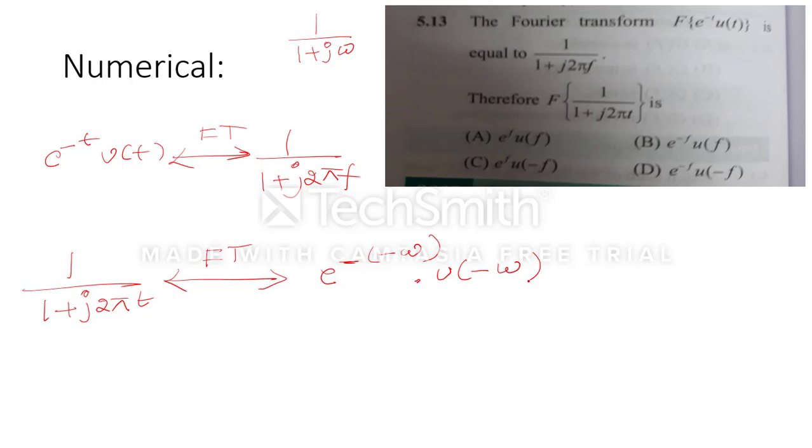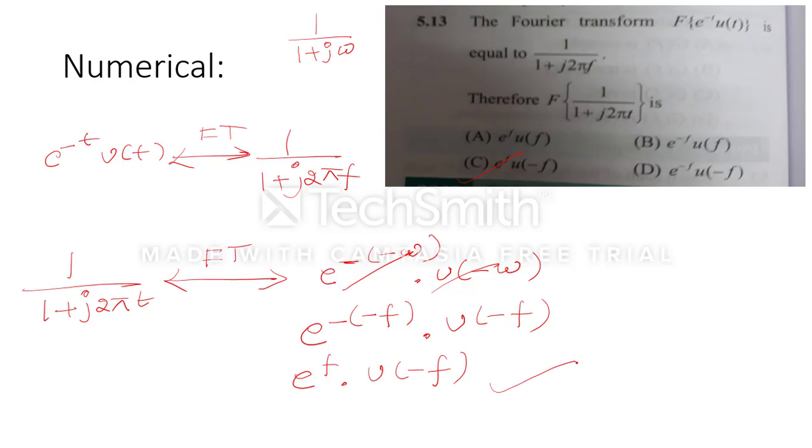Sorry, not omega, f. So e to the power f u(minus f). So we can see that option C is the correct one. So this is the duality property.